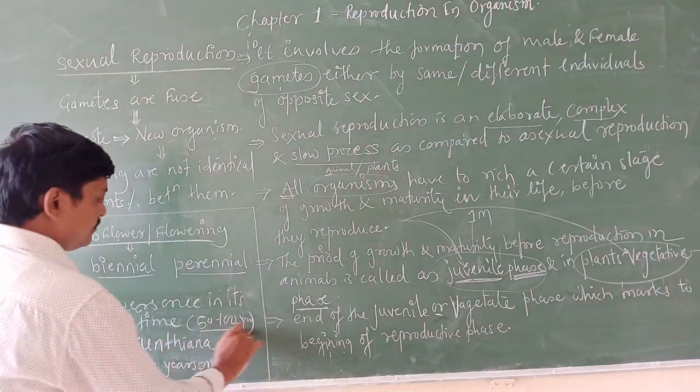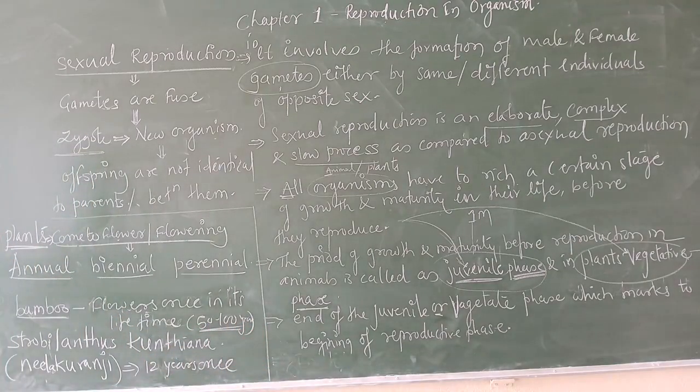That is in between the 50 to 100 years. This is also very important question for 1 mark. Name the plant which has to flower once in its lifetime, antandaga only how to write bamboo. Right, another one example is there, that is what? Strobilanthes. Strobilanthes kunthiana. This is the scientific name.